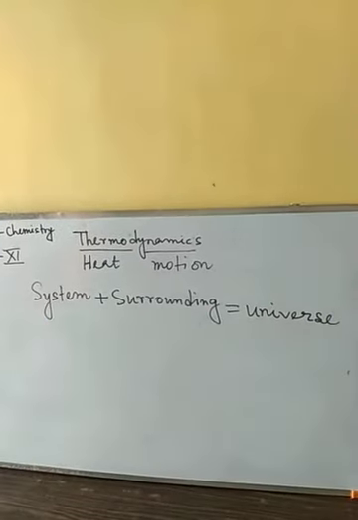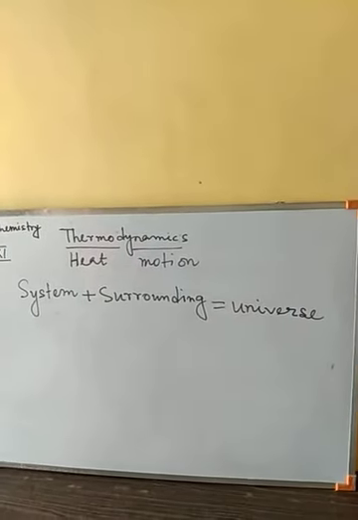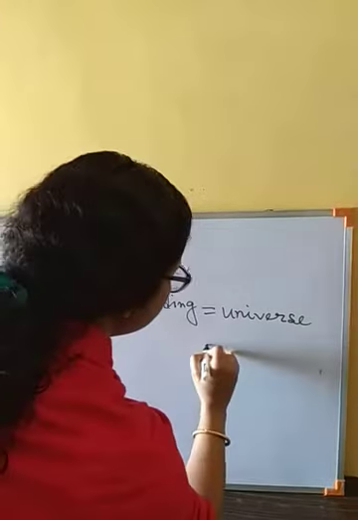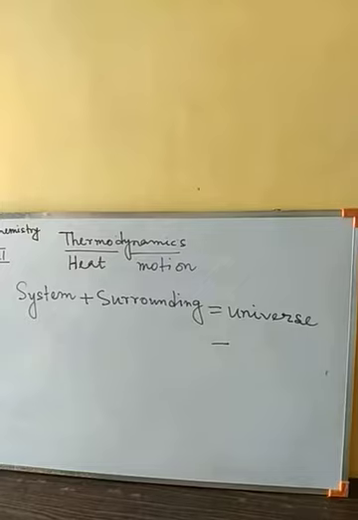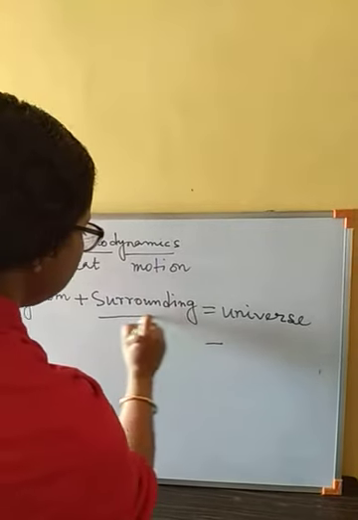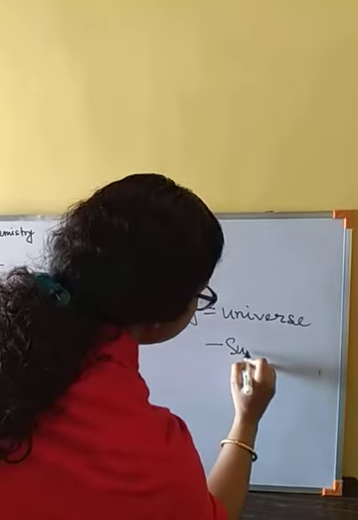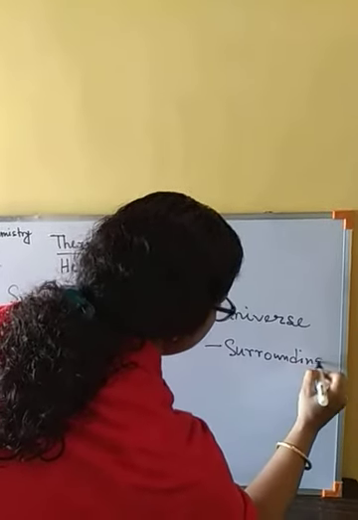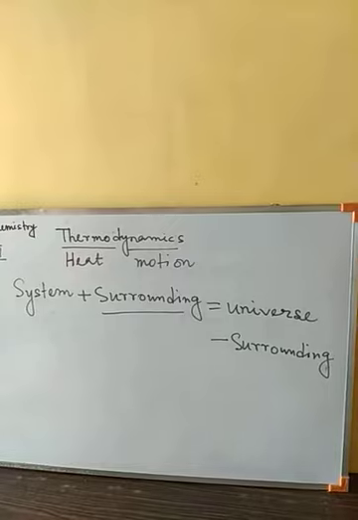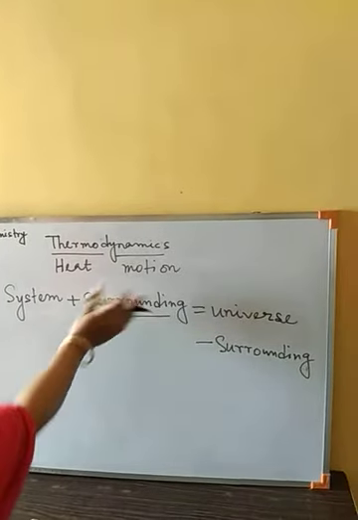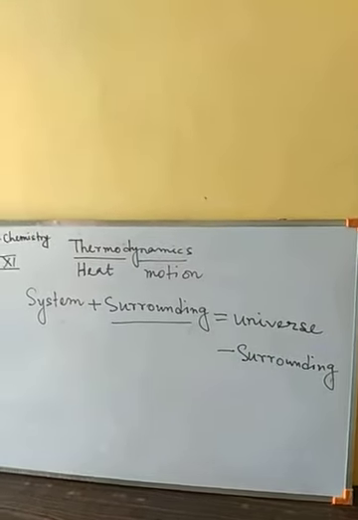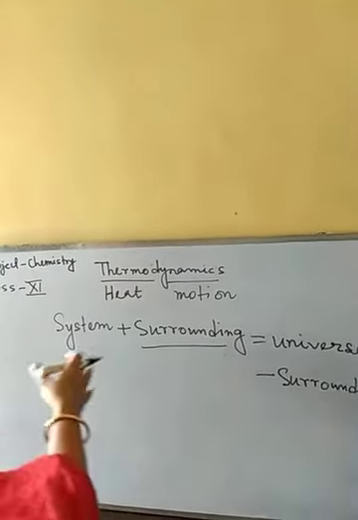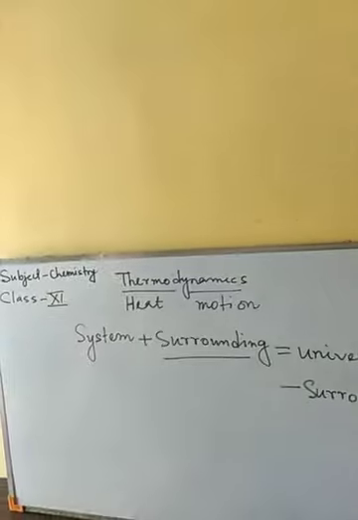So system plus surrounding equals universe. With simple mathematics, if we deduct the surrounding from the universe, then that will be our system.